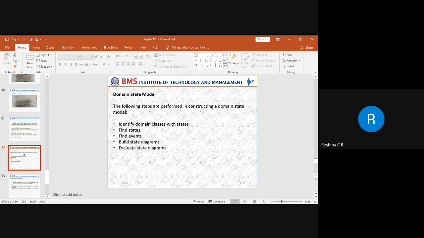Next is suspended. The account can be suspended when the customer finds that someone is repeatedly trying to access his account. If he finds any fraud activities, the customer can request the bank to suspend the account or to block that particular account. That is one particular state we are trying to identify.